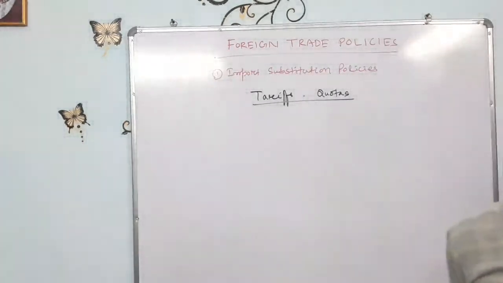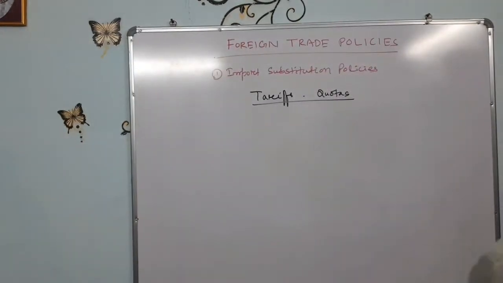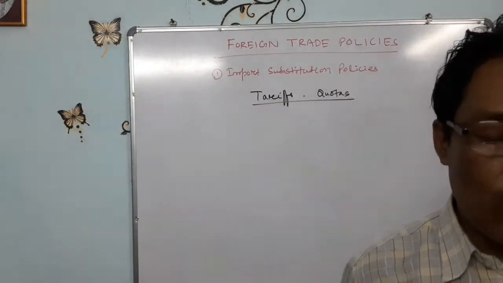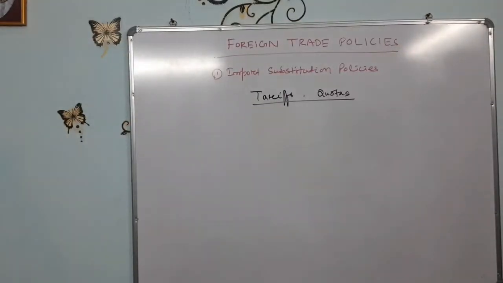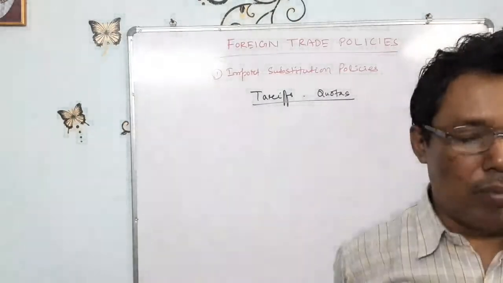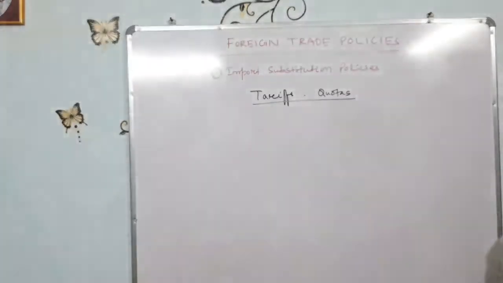Tariff refers to levying a tax on imported goods, and quotas mean fixing the maximum limit on the import of a commodity by domestic producers.